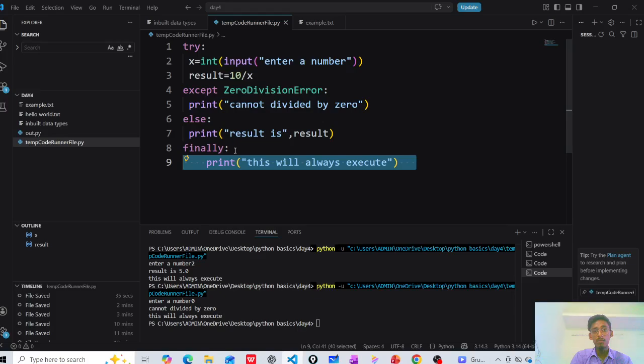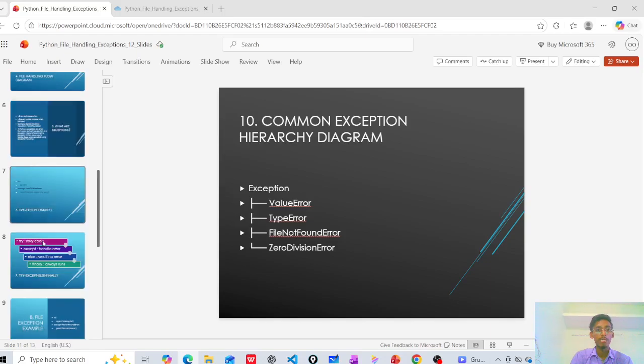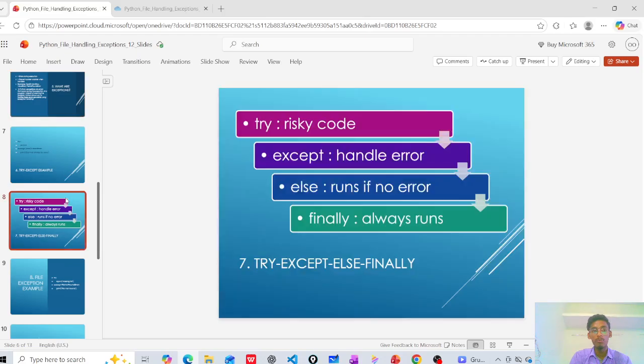These are exceptions, very important. I have previously told that exceptions are an important topic, and that's why I am taking one example for all of these here. Try runs the code, except handles that error, else runs if there is no error, and finally always runs.